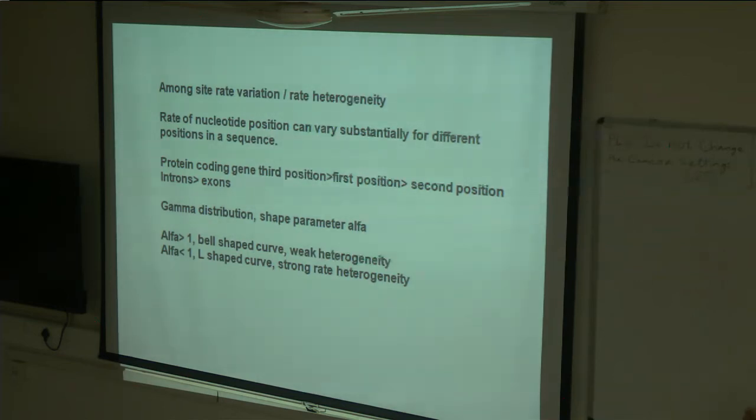They evolve with different substitution rates. Like in a protein coding gene, the third position has a higher substitution rate than the first and then the second, and introns in general have higher substitution rates than exons. So this gamma distribution helps you correct for this among site rate variation.